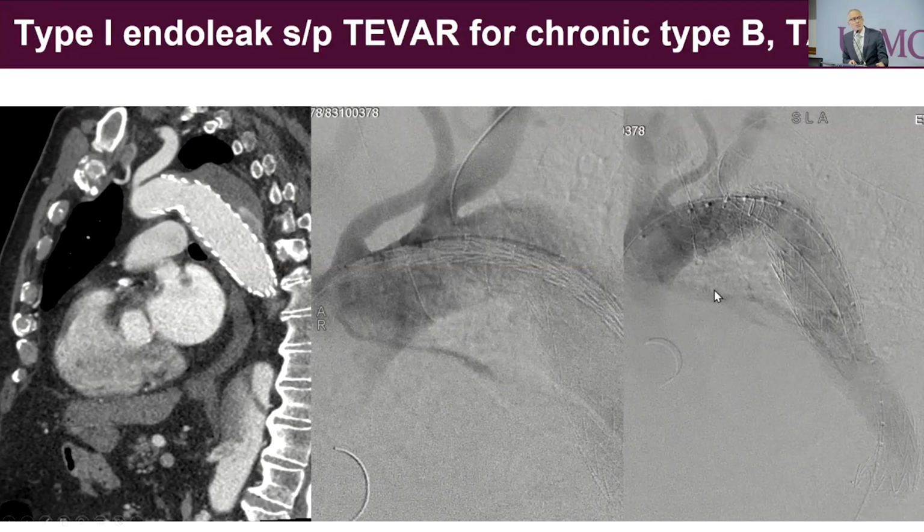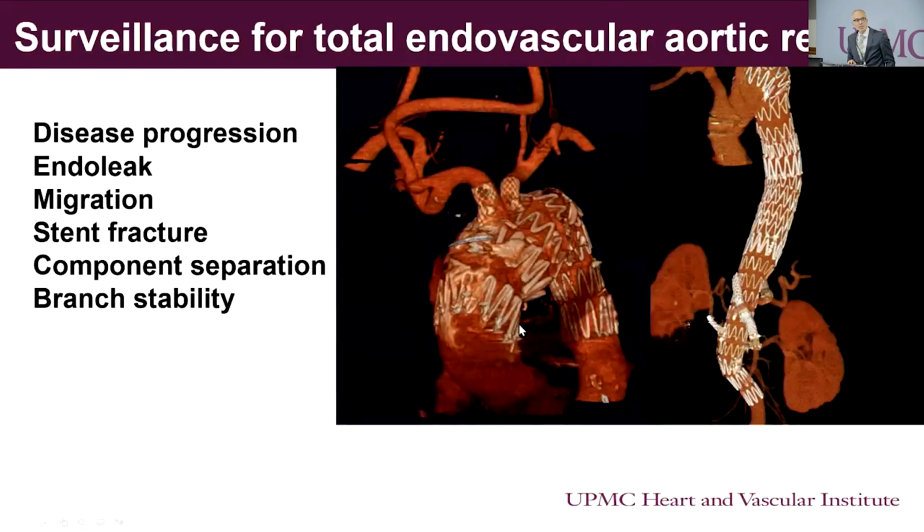This is another case where surveillance can be very important in the aortic arch. This particular gentleman had been treated for a type B aortic dissection, and the false lumen continued to expand over time with an endoleak here around the proximal fixation site, resulting in a growing thoracic aneurysm, and this required more proximal extension, using the TBE endograft to preserve flow into the left subclavian.